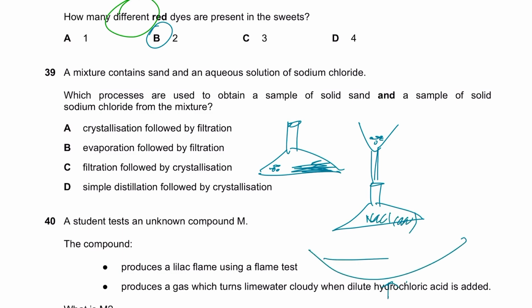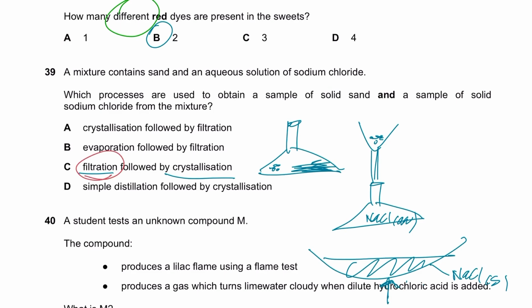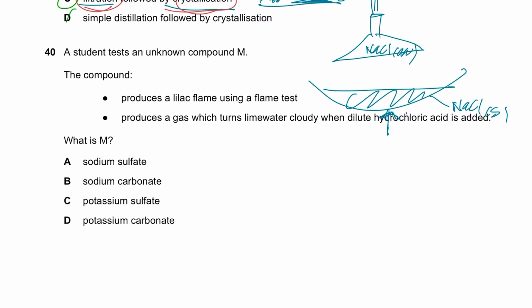it till the point of crystallization, and obviously solid sodium chloride starts to form, right? So that is what's going to happen. So first of all, we perform filtration followed by crystallization, right? Filtration to get the sand, crystallization to get sodium chloride. C is the right option. And even if you just knew filtration, A, B, and D were automatically wrong.